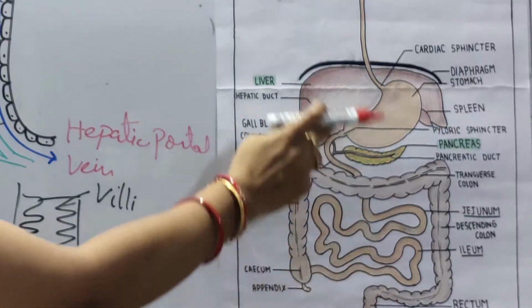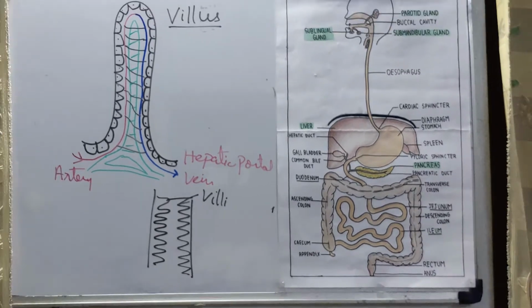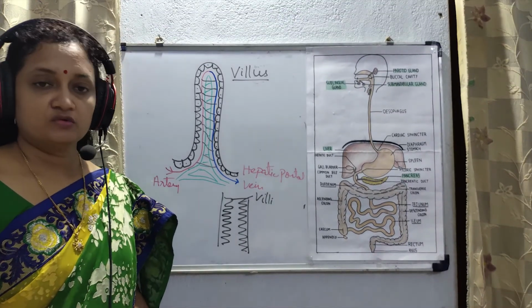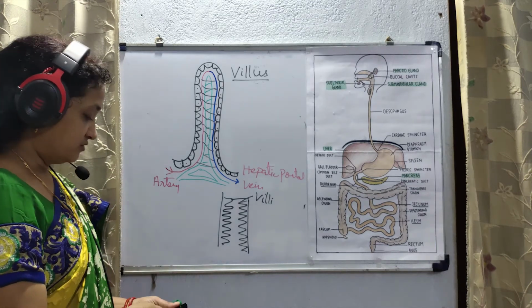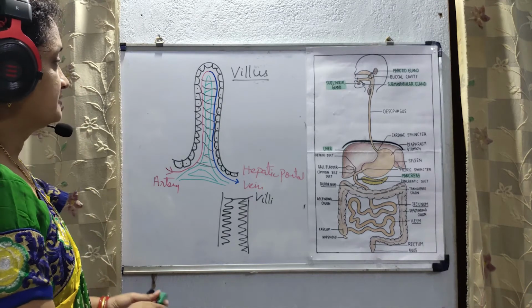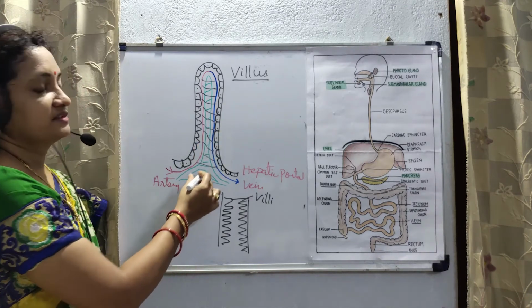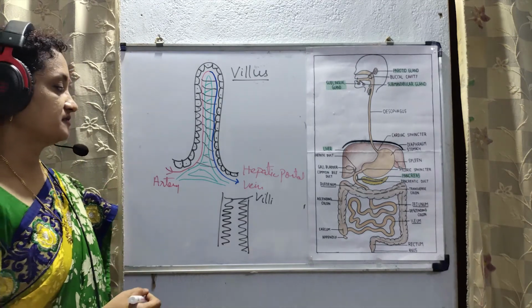So, from the ileum to the liver, the blood vessel that communicates is known as hepatic portal vein, and it transports all the nutrients like glucose and amino acids. And what happens to the lacteal? Lacteal is nothing but a lymph vessel, and this lymph helps in the transportation of fatty acids and glycerol.